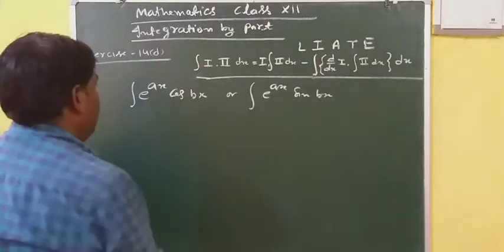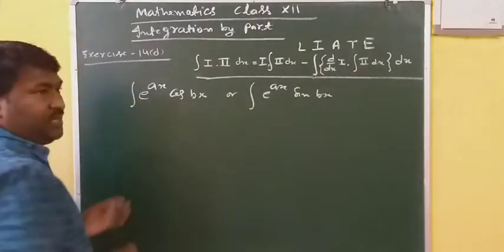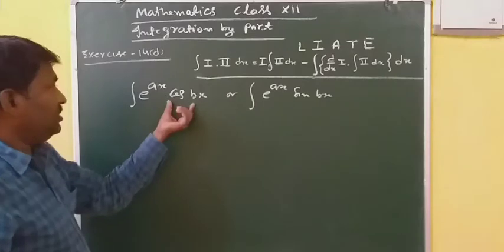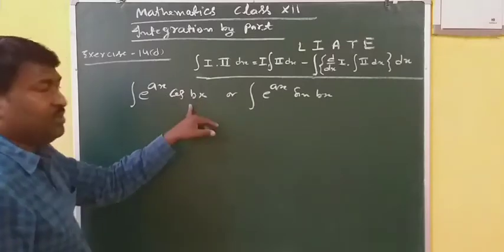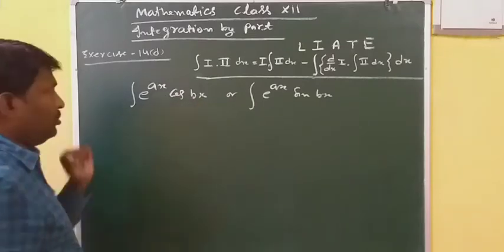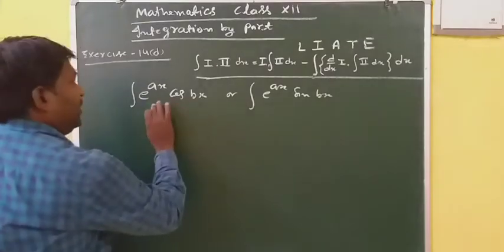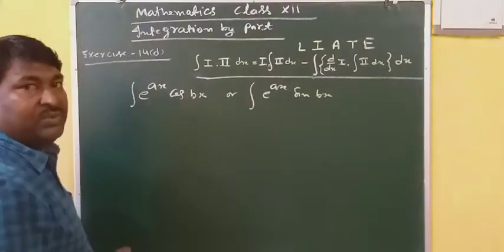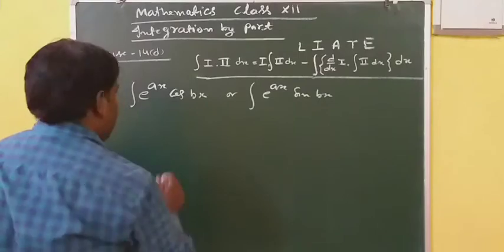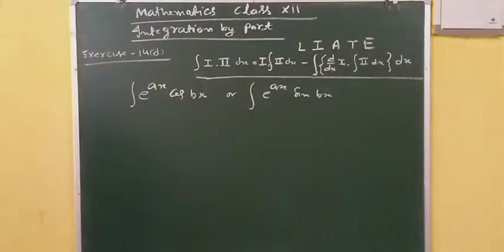Here the integration of e power ax is easy, and the integration of the trigonometric function cos bx is also known. So you can take any one of them as second and any one as first. I can solve by taking some example.